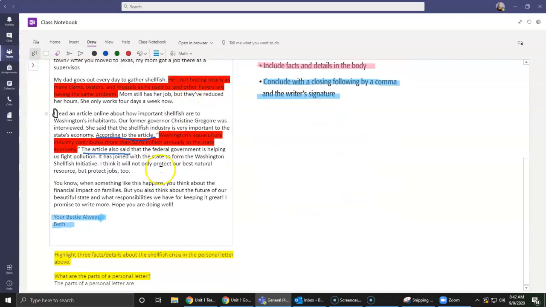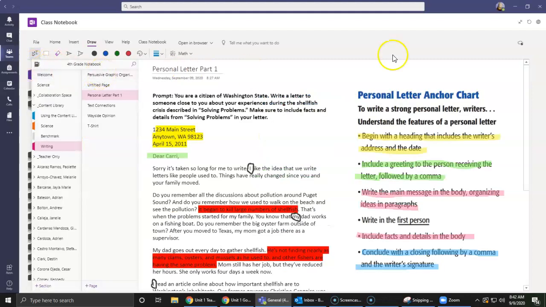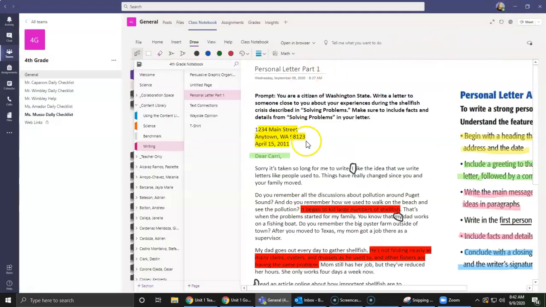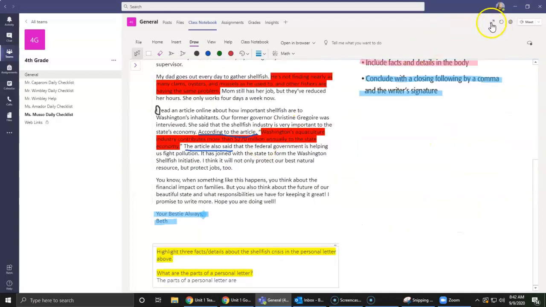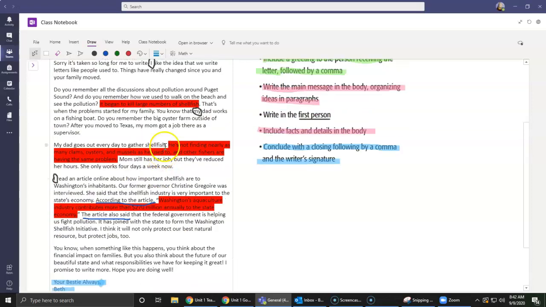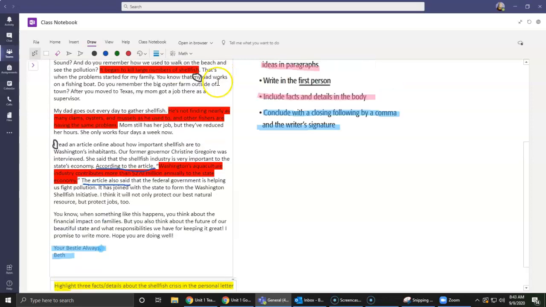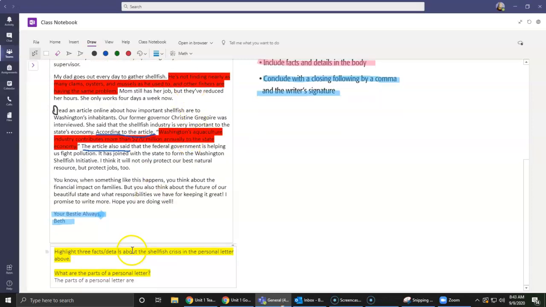What you guys are doing today for your writing is you are doing this. You are going to, on your blank page in your writing benchmark section, highlight 3 facts or details. If they're the exact same 3 facts that I have here, excellent. What I would like you guys to try to do though is see if you could find some facts that I didn't highlight. If you're absolutely stuck though, borrow my 3 here.